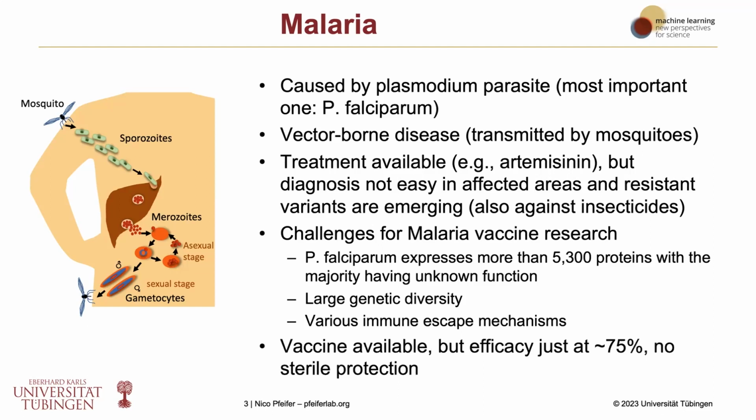So there is a vaccine, but the efficacy is just at 75%. And there's no sterile protection. So meaning that those people who are vaccinated can still get the disease and can still transmit the parasite to other humans through that vector process that we just talked about.